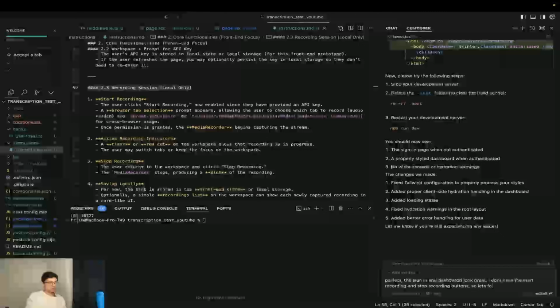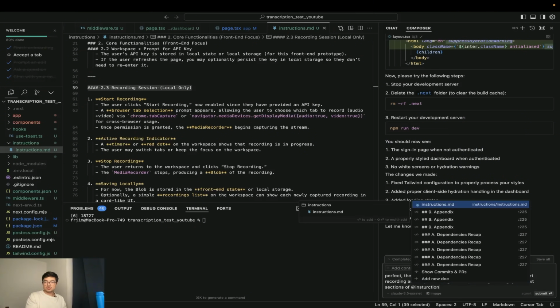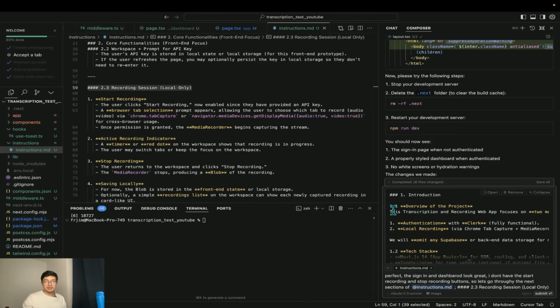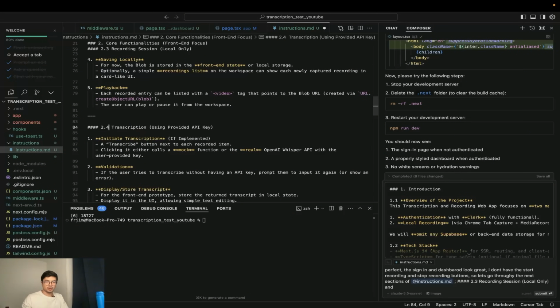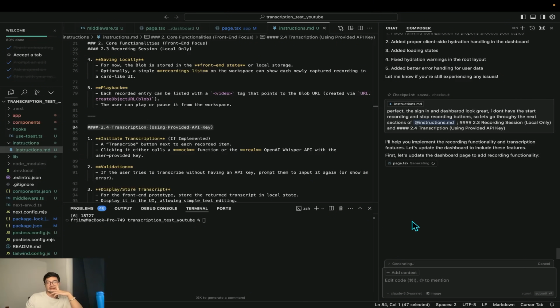So let's go through the next sections of instruction.md, 2.3 and 2.4. Not optional transcription. I want it to be mandatory. Once again, remember that I built a transcription very quickly just for demonstration purposes. So I'm not expecting it to be the best app ever, but let's see. We might get surprised. You get the idea.